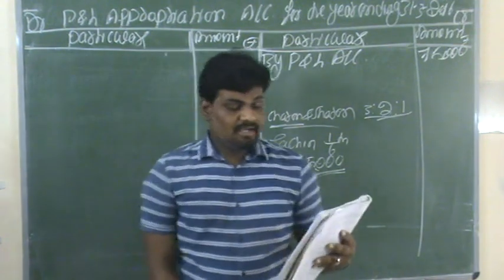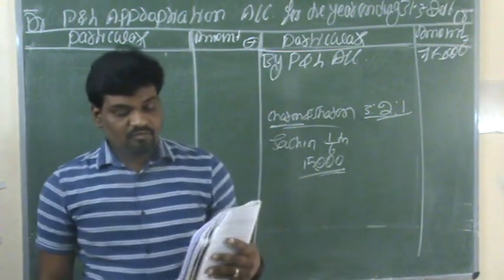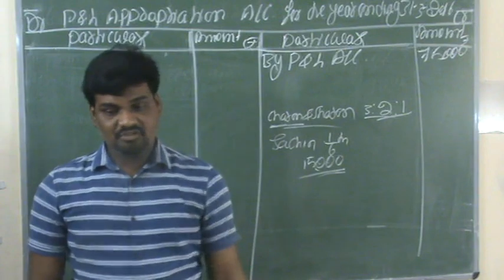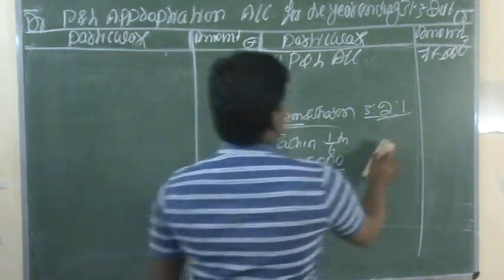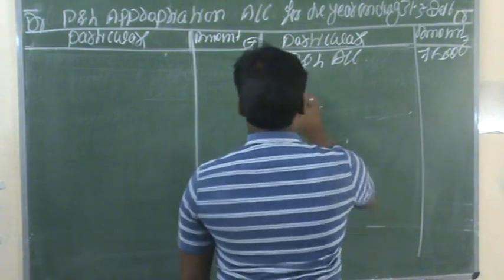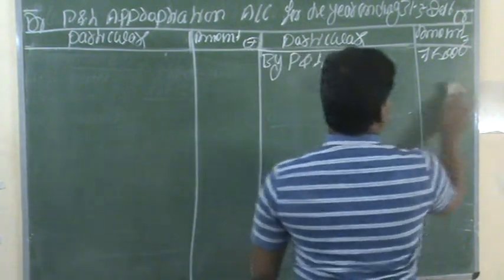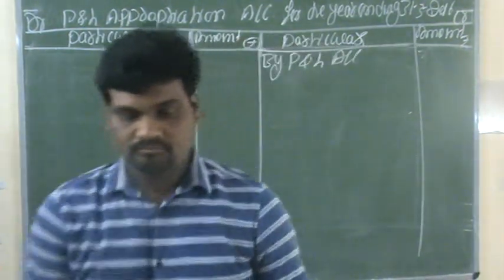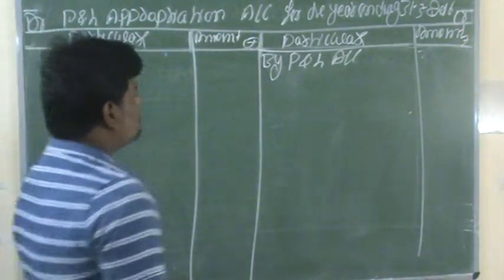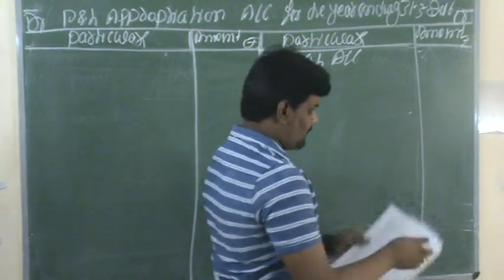Show the profit and loss appropriation account for the new profit sharing ratio 3:2:1. This is what we are already calculating. First, you have to record the total profits in the business.